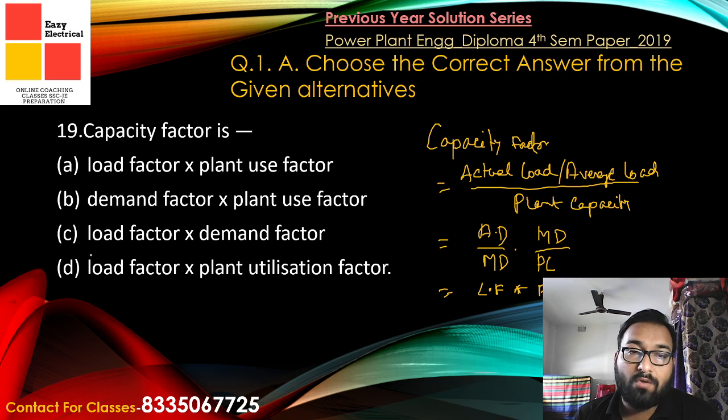So here both the options are actually correct. Option A is also correct, option B is also correct. If I say which option will be more correct, term-wise D is correct, but we also use this term also. So both the options are correct. If you tick on both the options, any one of the options will be correct.